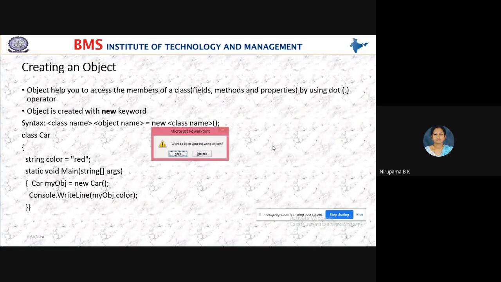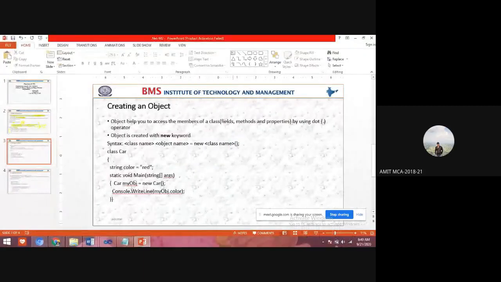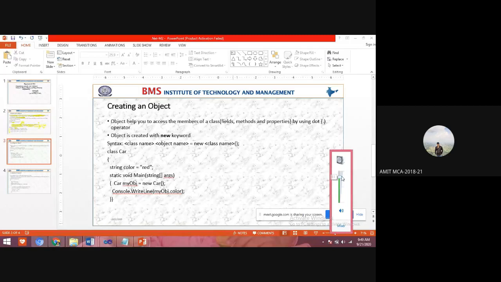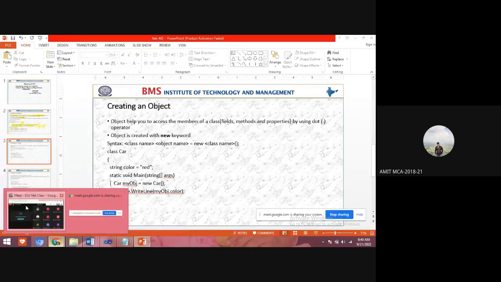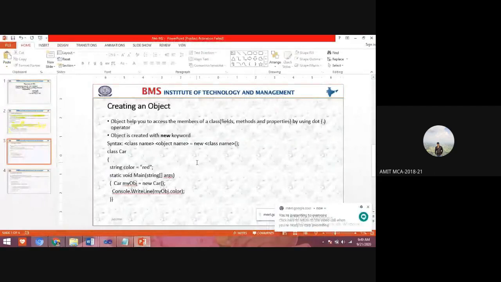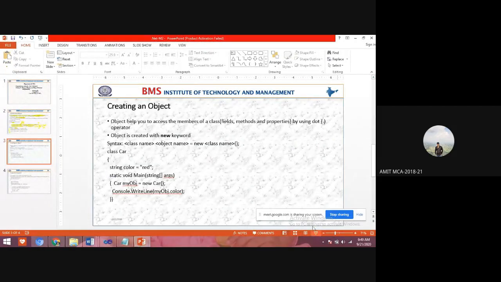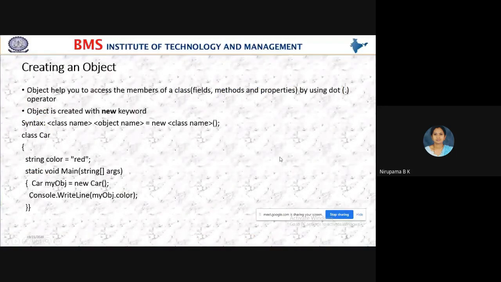Amit, tell once again, no? An object is a given instance of particular class in memory. Okay. So in simple words, objects help you to access the members of a class.